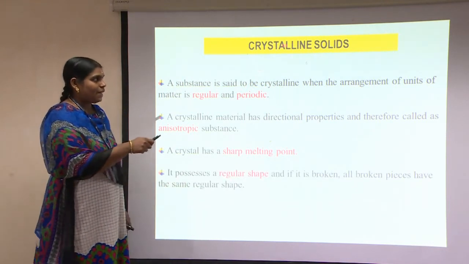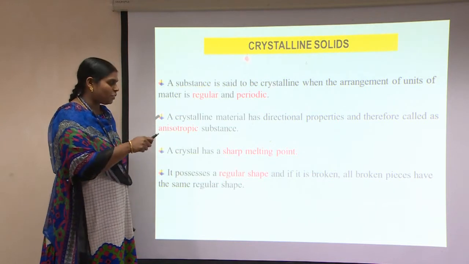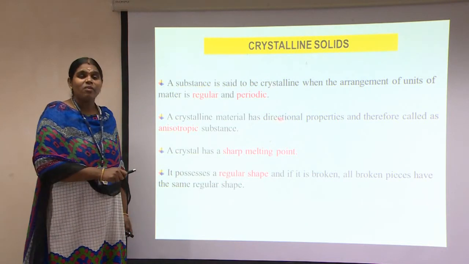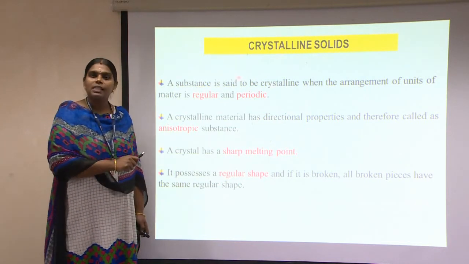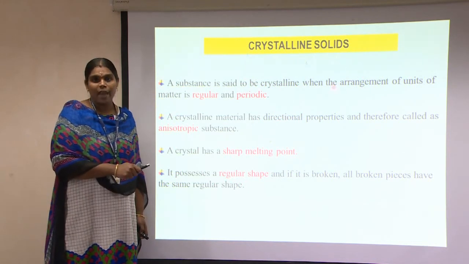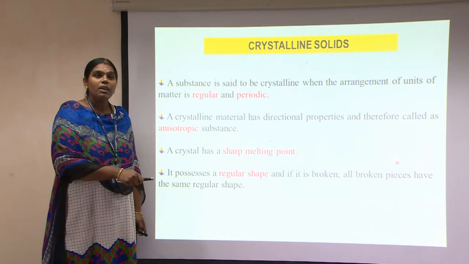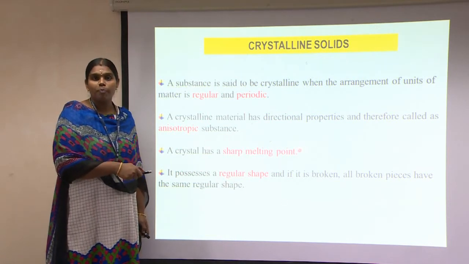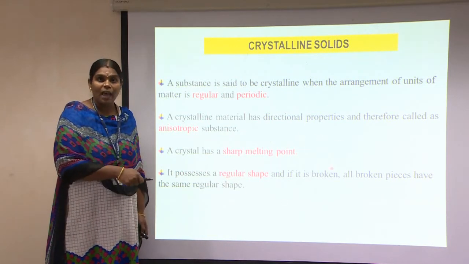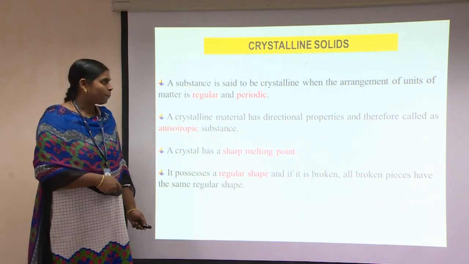And these materials, the crystalline solids, to be more specific, have a regular shape. What does that regular shape mean? As we have seen, since they have a regular and periodic arrangement of atoms, we say that it has a regular shape. That means even if it is broken into a number of pieces, the pieces will have the uniqueness in their structure.